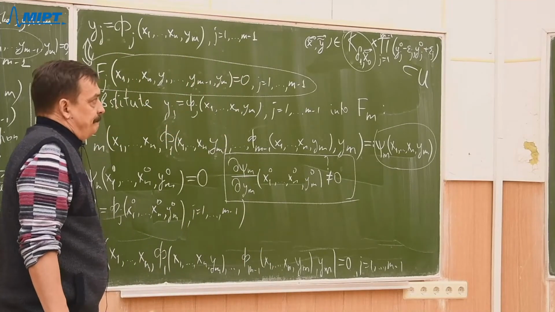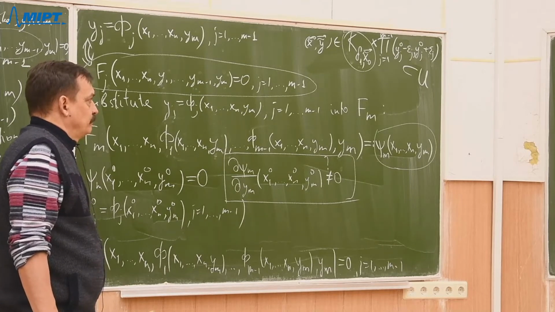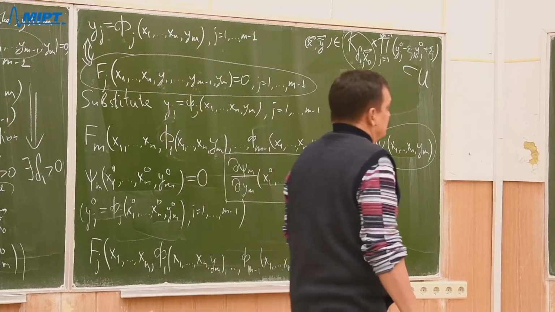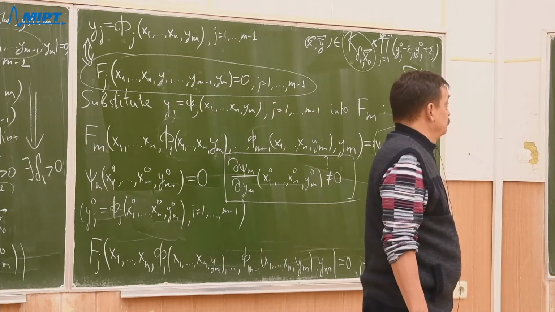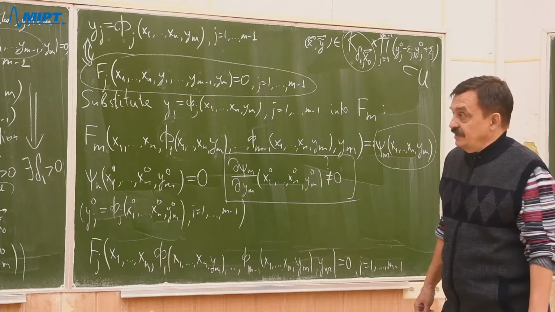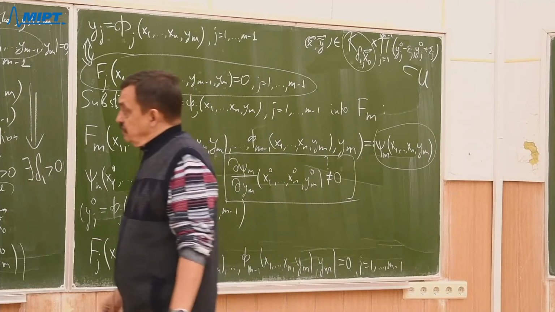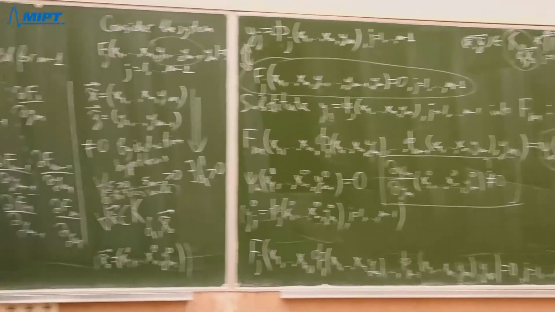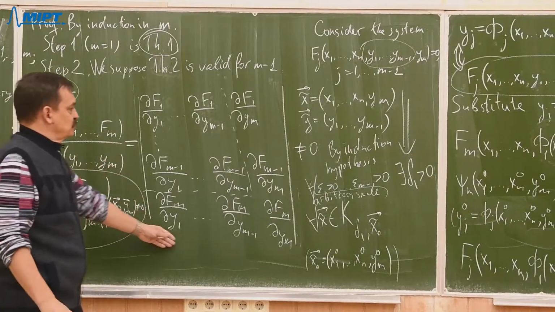Okay, now I need to heavily use, in fact, some facts from linear algebra. So go back to our determinant here. Our determinant, our Jacobian, right? Here it is written, our Jacobian.